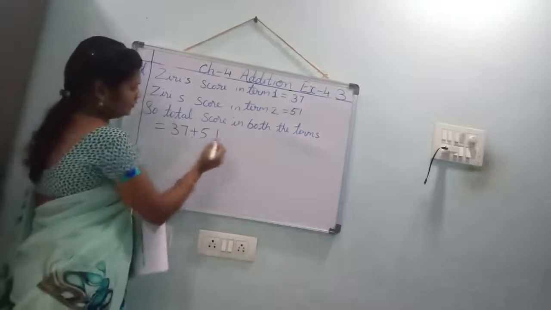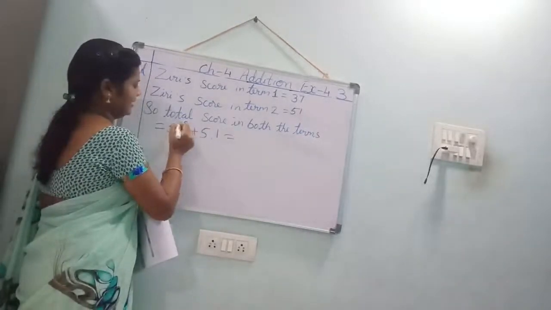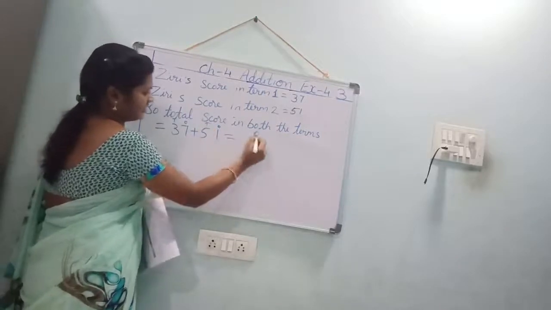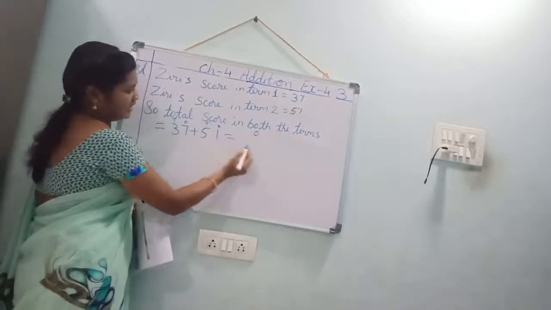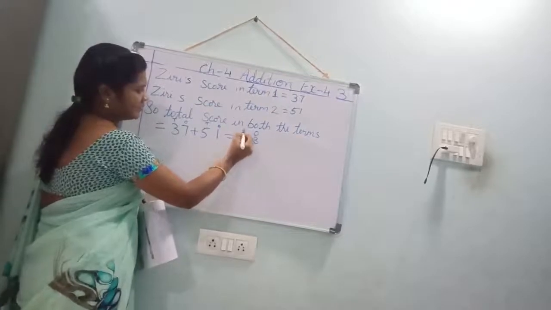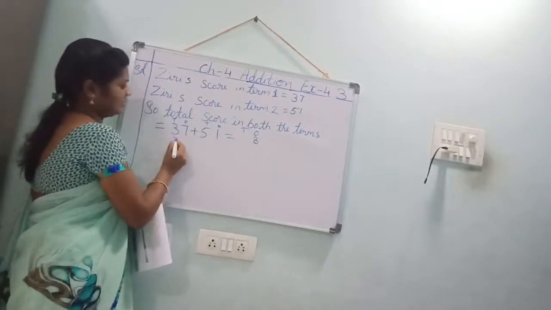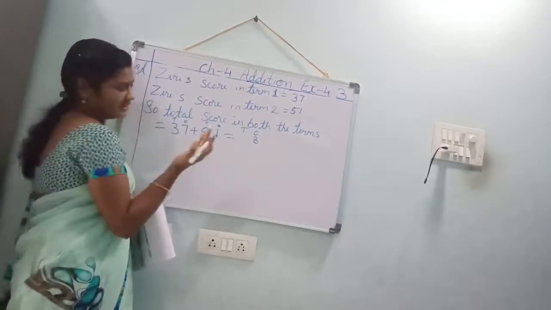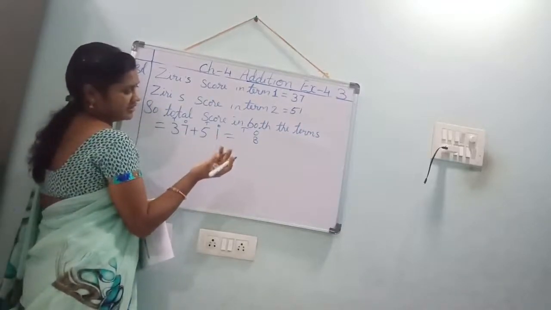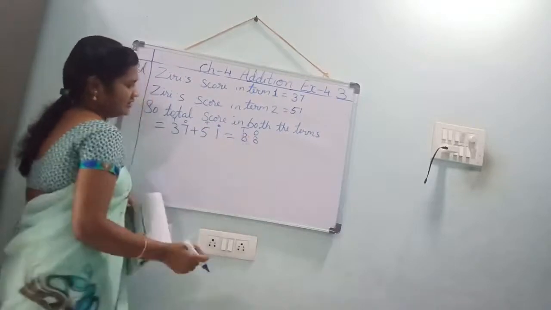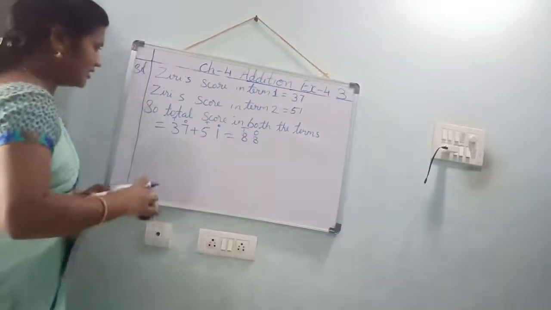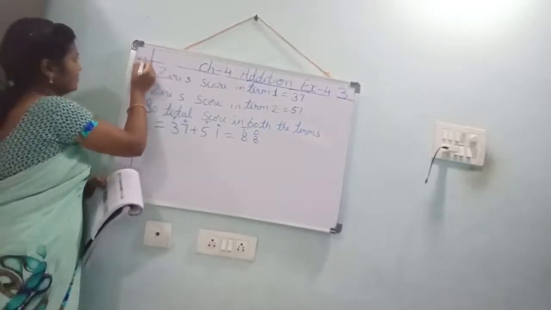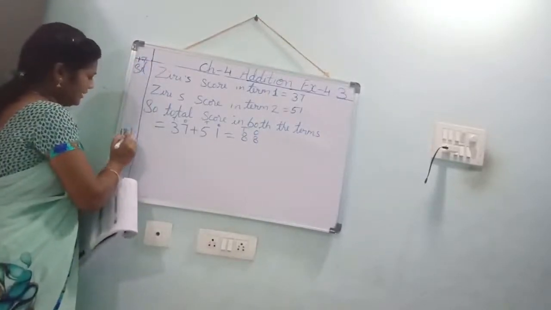What you have to do? You should add in mentally. Ones, tens, ones, tens. Ones you should add first. 7 plus 1, 8. In tens place, which number is there? 3, 5. 5 in a mind, take 3 fingers. 5 after. 6, 7, 8. That 8, this is the answer. Understood, children? See, this is 17th one. Okay. Now 18th one.